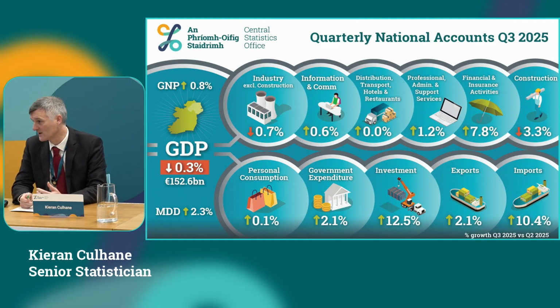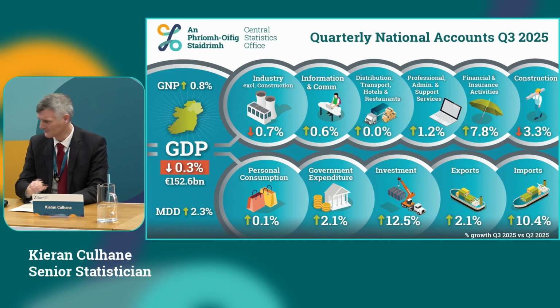If we look across the top line there of our infographic, the output method, we can see that the multinational dominated sectors, industries, are down 0.7%, information and communications up 0.6%. And then looking at some of our domestic sectors, distribution, transport, hotels and restaurants is flat, zero. Professional admin support services up 1.2%. Financial insurance activities up 7.8% and construction down 3.3%.